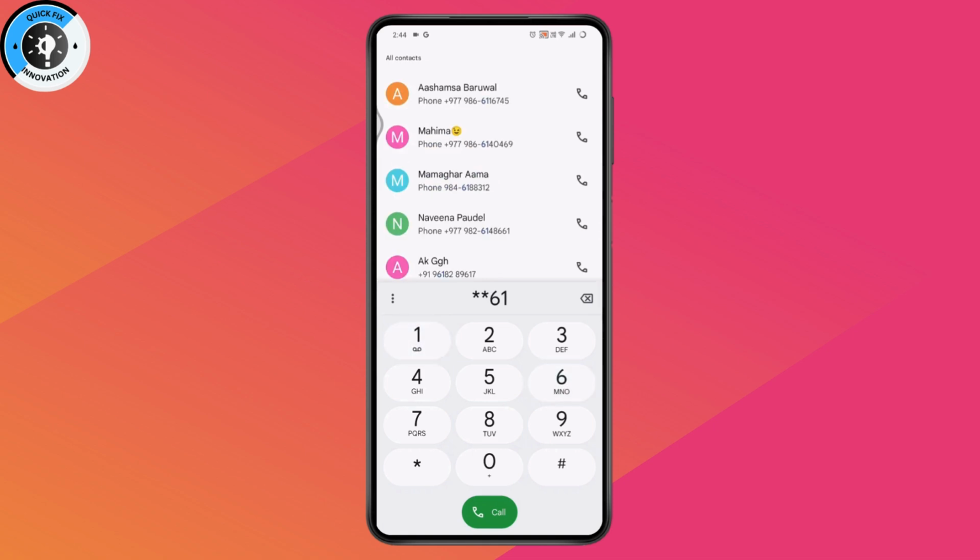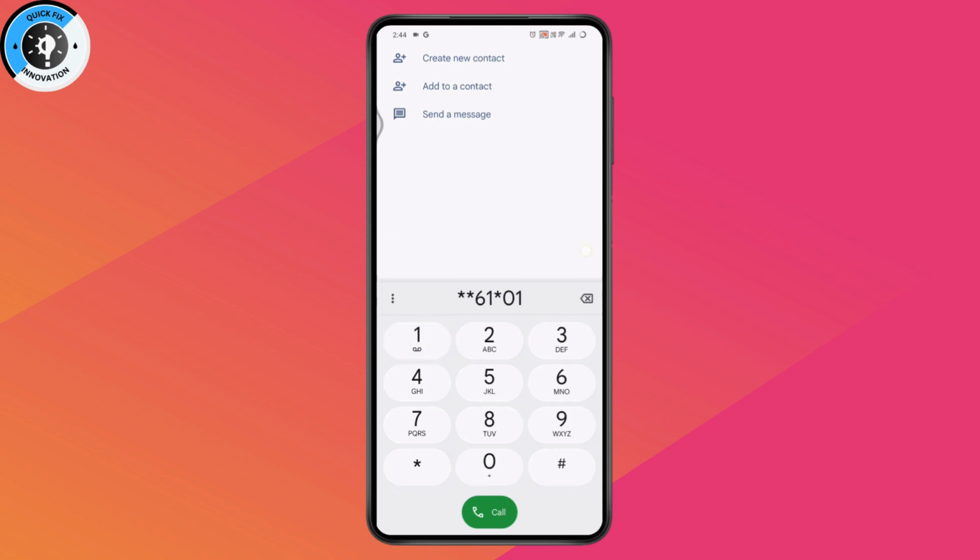61 and then star, and then you need to enter the voicemail number. So for example, my voicemail number is 101, and then dial star star again, and you need to enter the seconds. So if you want to increase the ringtone time to 30 seconds, then you need to enter 30 and then dial hash, and you need to go for call.